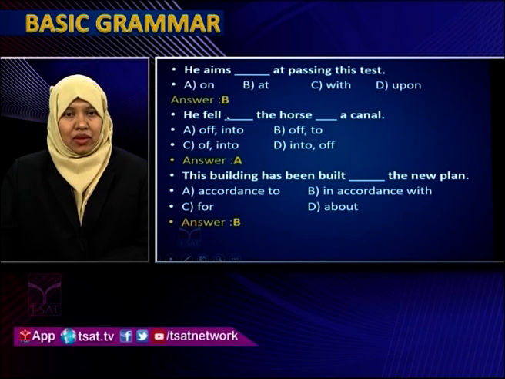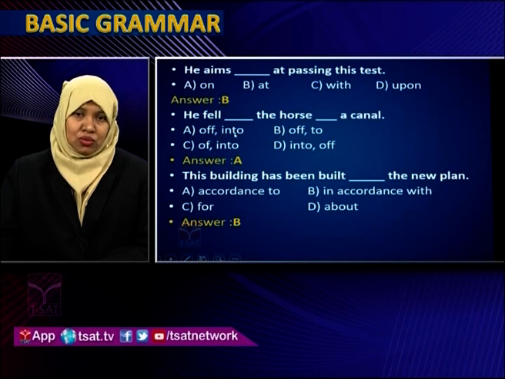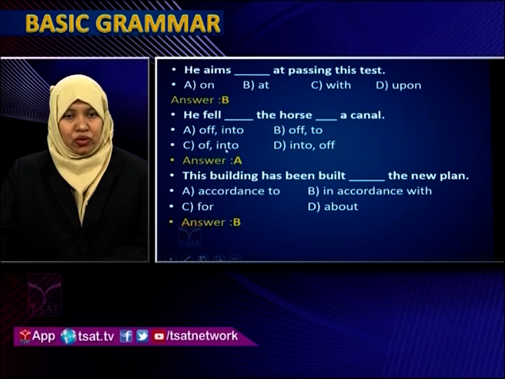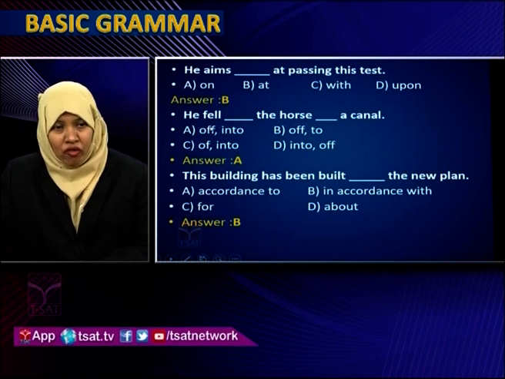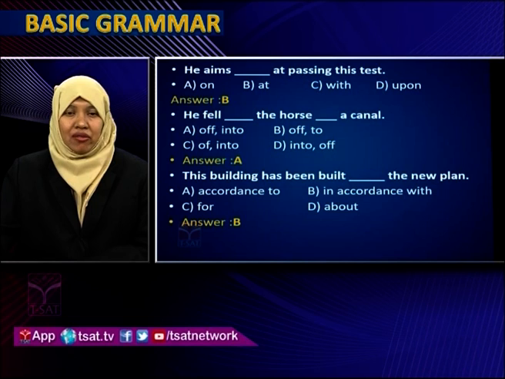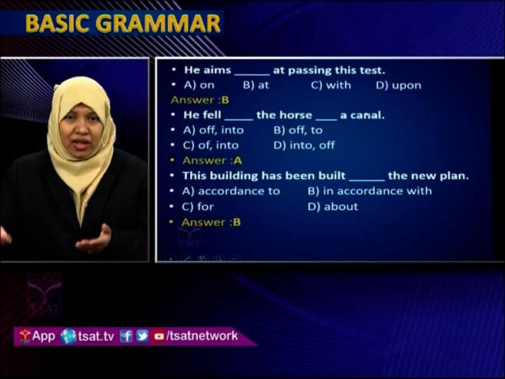Next. He fell dash the horse dash a kennel. Options: off into, off to, option C, off into, option D, into, off. See here, the verb fell is used. He fell. So you should use how he fell, off the horse. So here off should be double F. He fell off the horse. That means from the horse. Where did he fall? Into the kennel. He fell into the kennel.